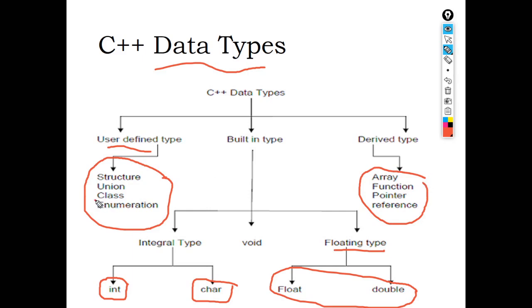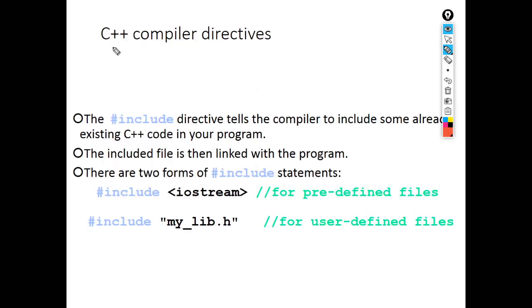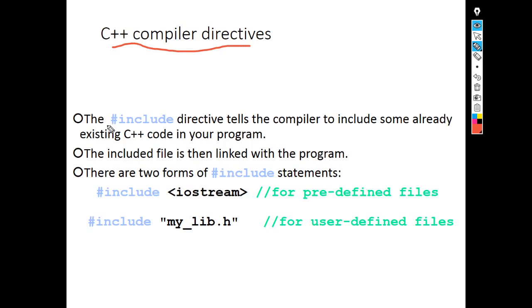This class is nothing but the OOPS concept, that is, in C++ we are going to create and define a class and then its object, and then we are going to write some programs. Next, here you can see the compiler directives, that is, hash include.